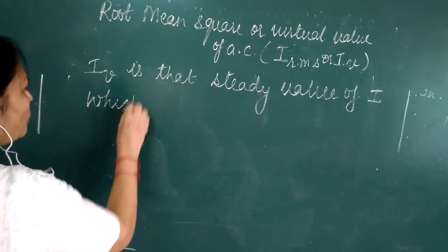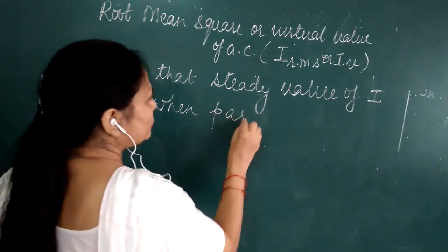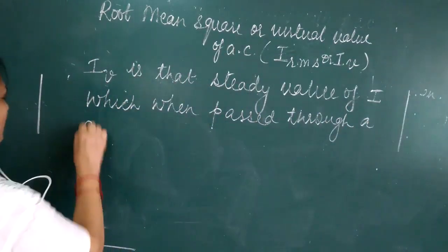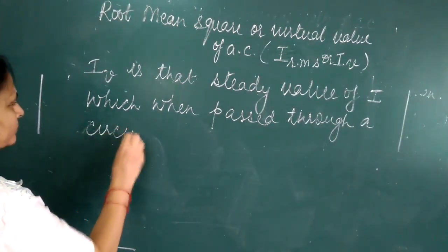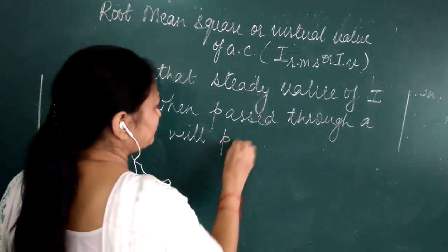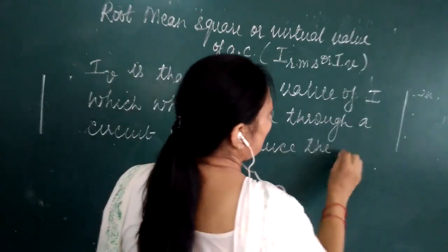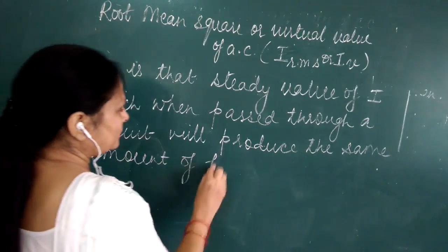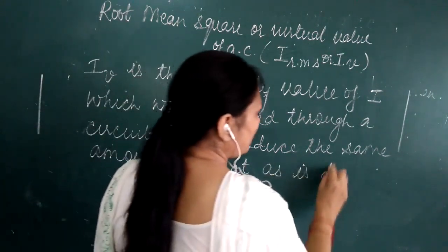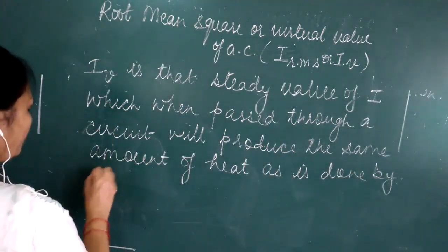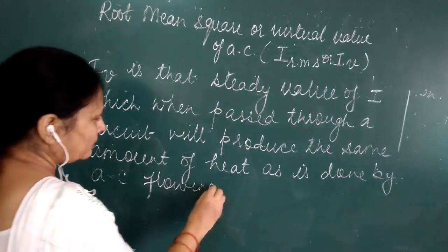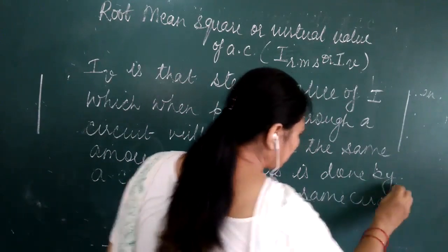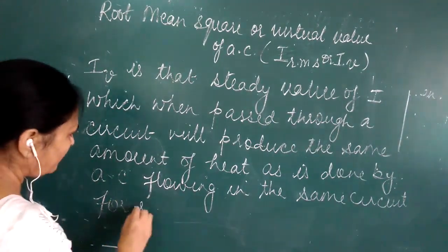which, when passed through a circuit, will produce the same amount of heat as is done by AC flowing in the same circuit for the same time.